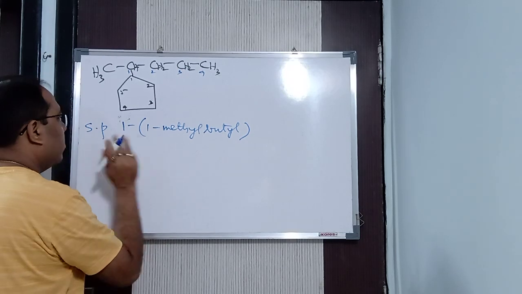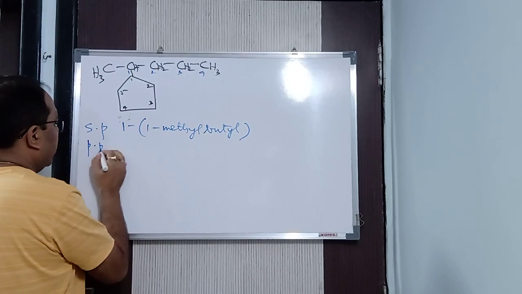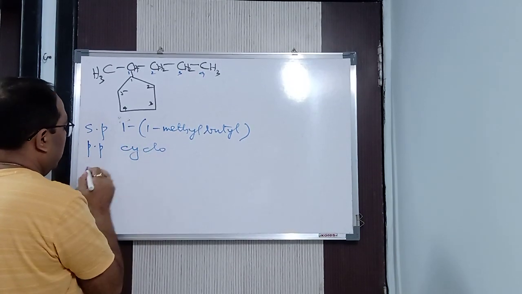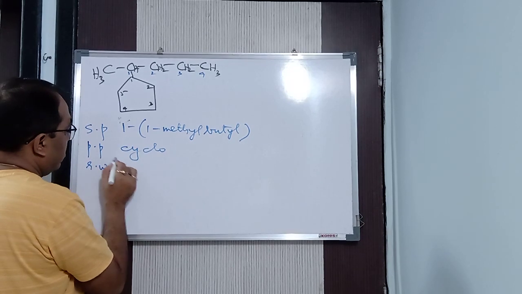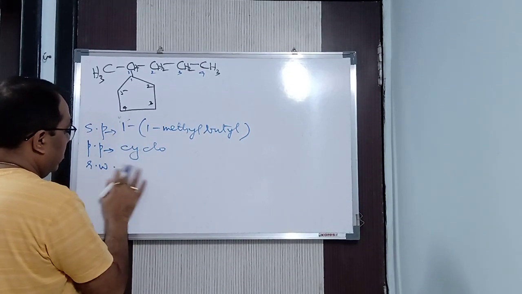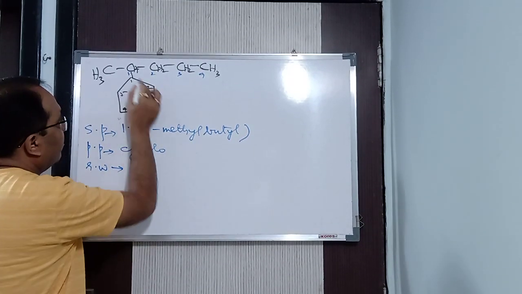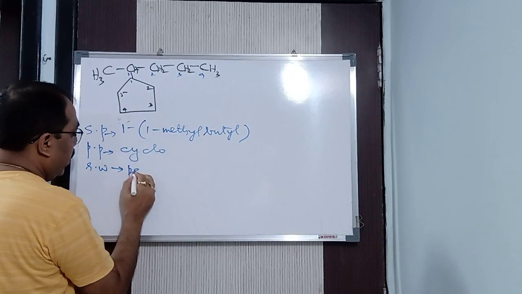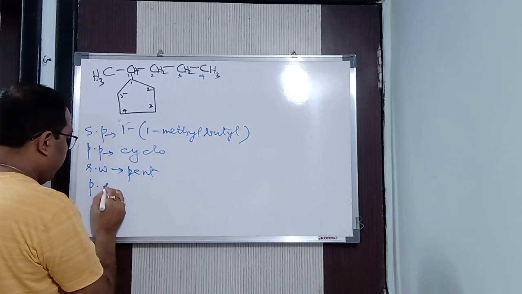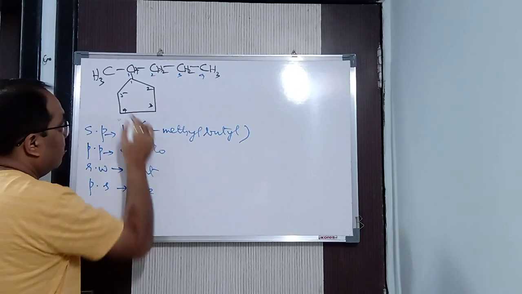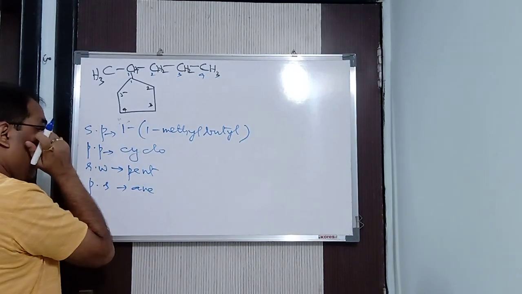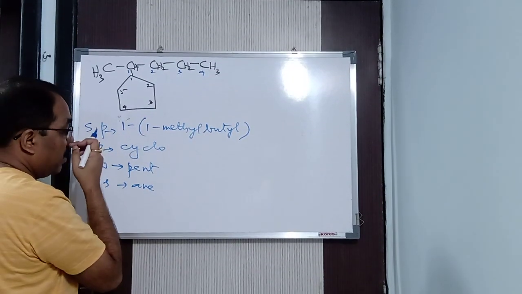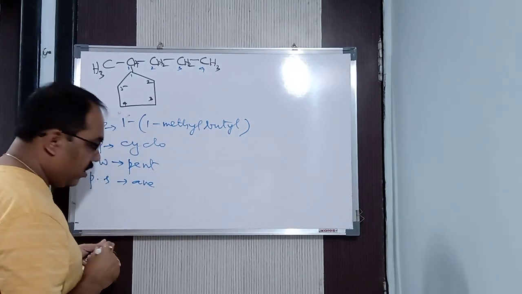Clear? Okay. Now, next is your primary prefix is cyclo. Root word is here, how many? 5 carbon atoms in the ring. So it is pent. And primary suffix is your ane, single bond, carbon. So we get this name: 1-methylbutylcyclopentane. This is the IUPAC name, we got it.